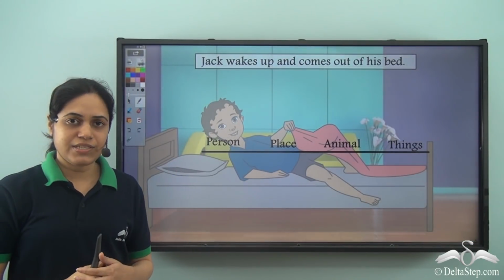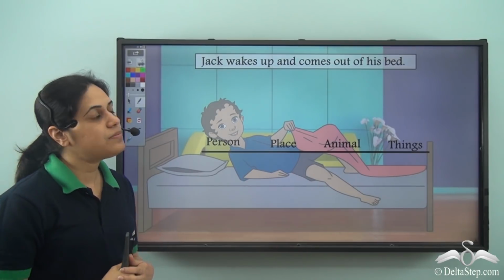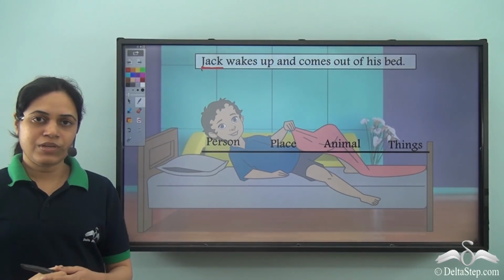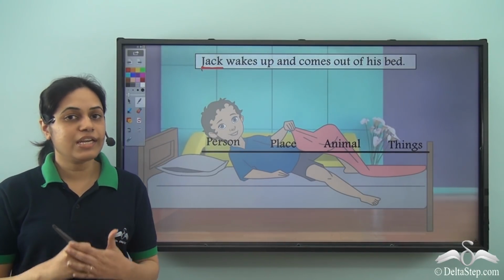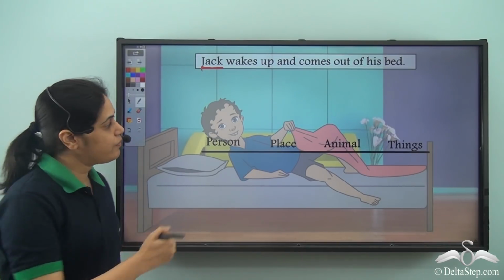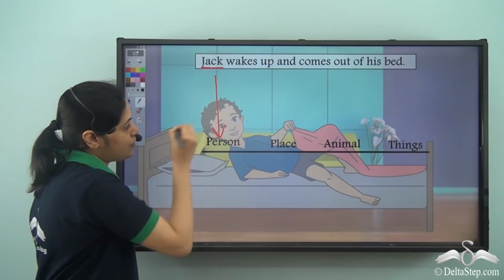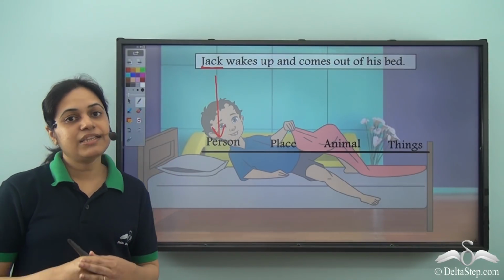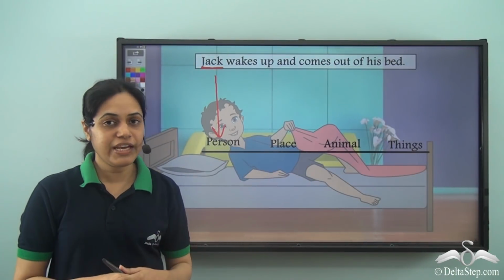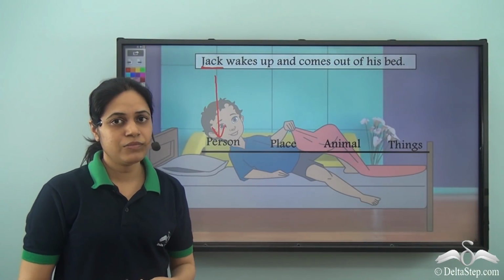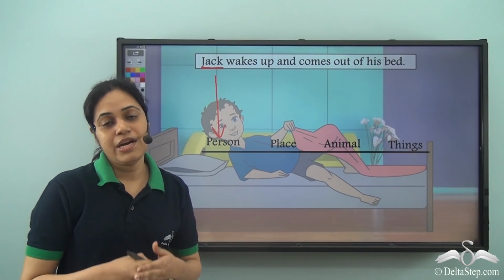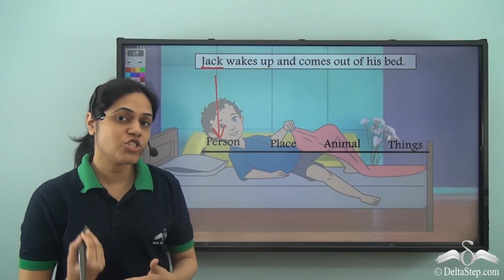So if I look at this sentence, Jack wakes up and comes out of his bed. So this word, Jack, what is it? It is the name of this boy. So Jack is the name of a person. So I can say that Jack is a naming word. What about this word, wakes? Is it naming anything? No, it is not naming anything. It is an action word. It is describing what Jack is doing.